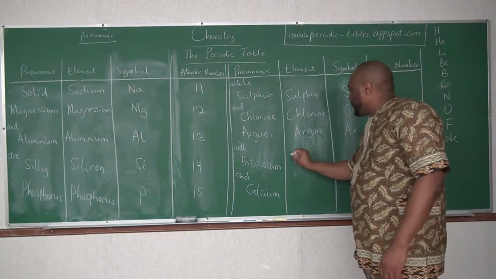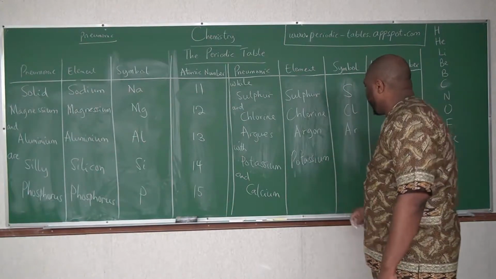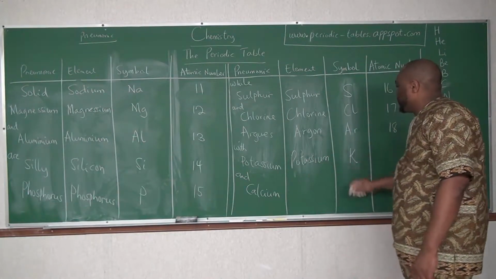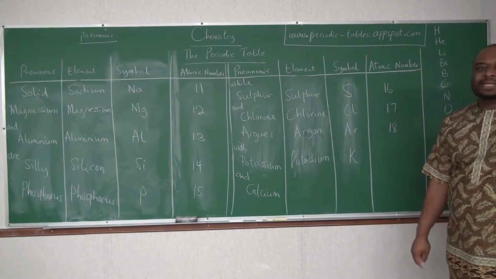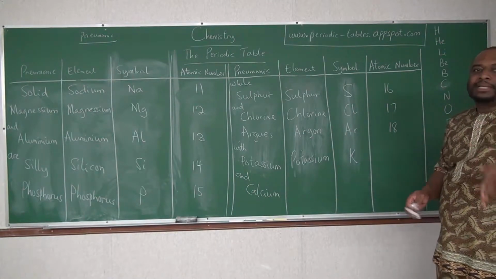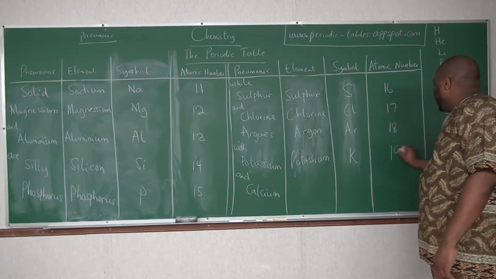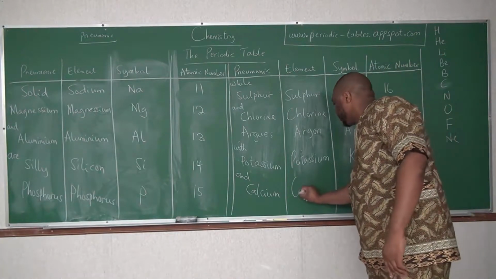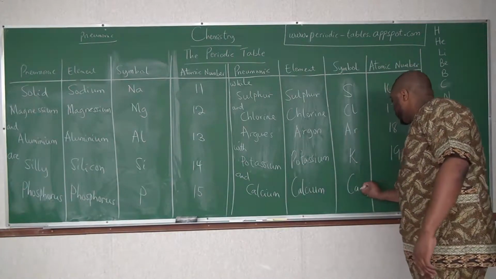And then we have potassium, which is uppercase K. So if it is one letter, it is uppercase; with two letters, the first letter is uppercase, the second is lowercase. Potassium is 19. Then calcium, Ca, is 20.